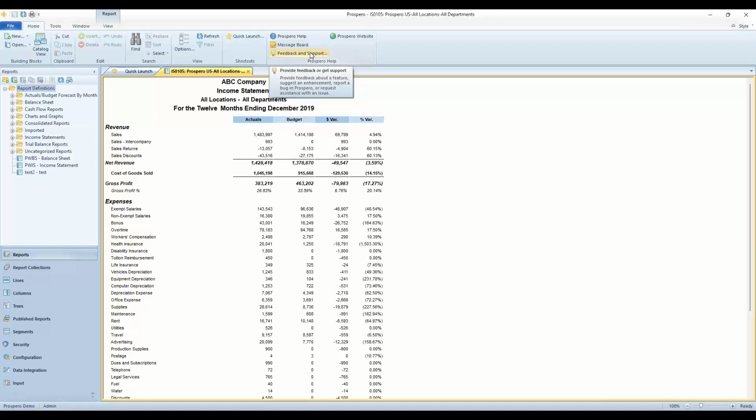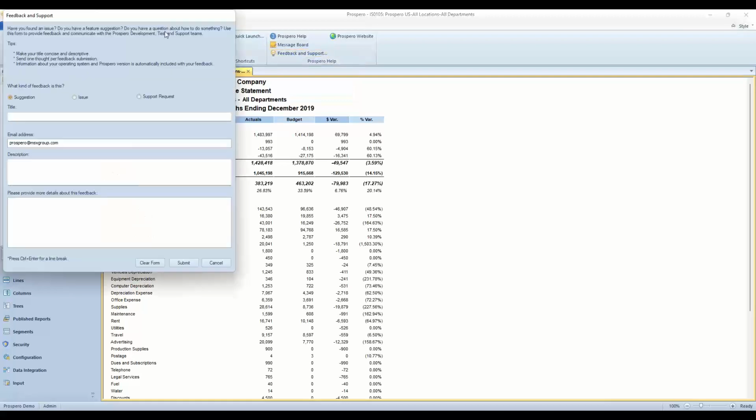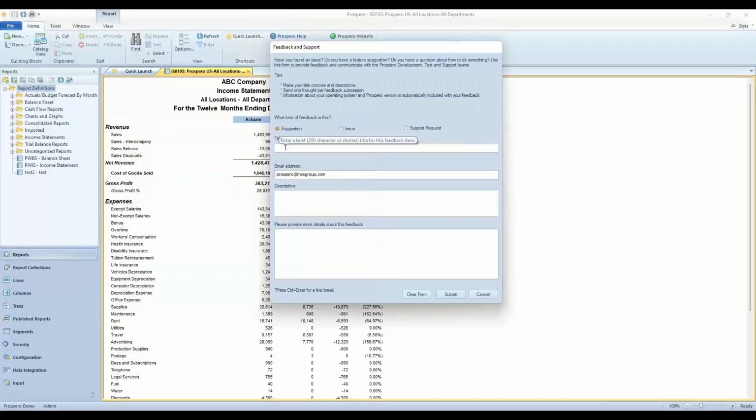If you have anything to send to us, you just click this. This brings up a window, and you'll just fill in whatever title for this, your email address and description, and send us any suggestions, send us any issues with the application, or request support assistance. And when you send this in, this goes to everybody at the company. It goes to everybody in development, everybody in support, and the next person in line will just pick that up and run with it. But a great and easy way to send information back to us, get our attention very quickly.